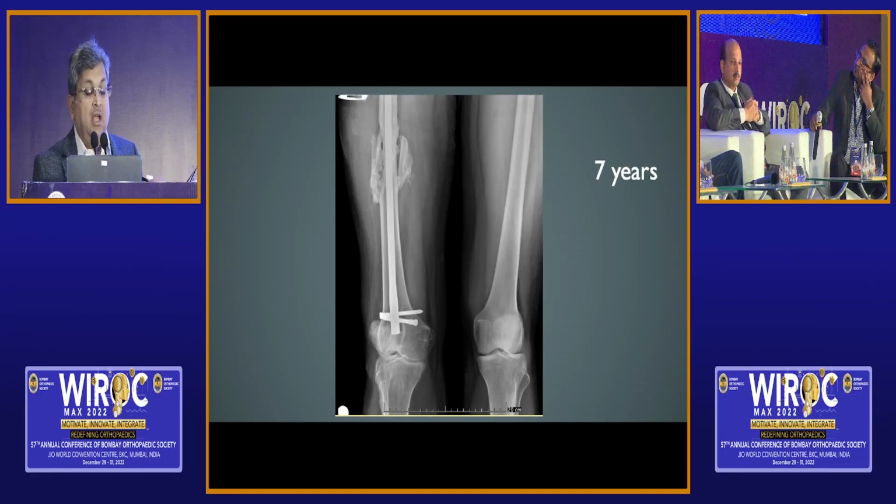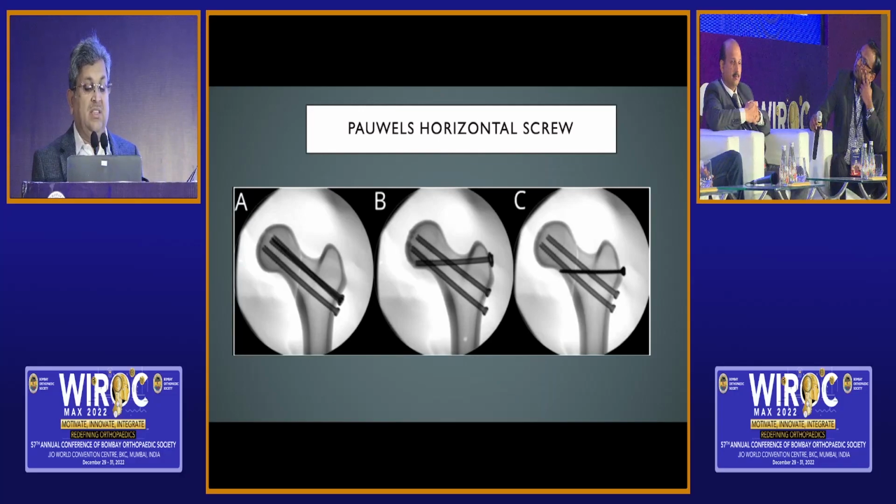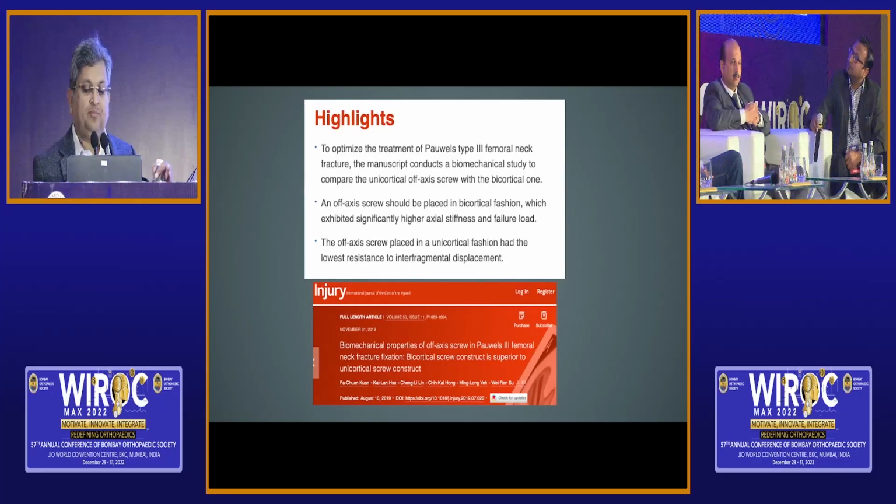This teaches a simple logic: how should that Powell screw be passed as the first screw? Should the configuration be floating in the inferior portion of the femoral head, or should it have a bicortical purchase? The teaching now is that it has to be bicortical so that it has good axial stiffness, and it should not be unicortical because that will offer least resistance.